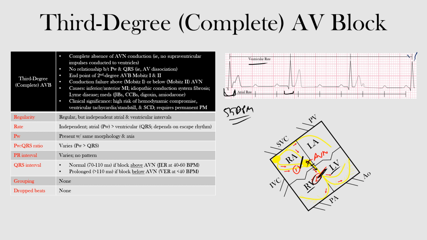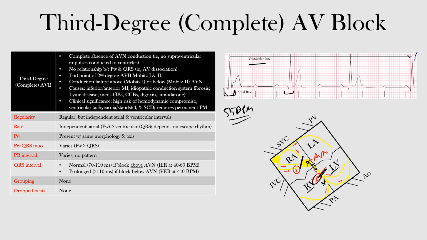It requires pacemaker placement as it can be life-threatening, and this is because the ventricular escape rhythm in such cases often has an inadequate rate, and there is the risk of ventricular tachycardia and asystole. Okay, so even though you may have a ventricular escape rhythm that comes below the block, it may be inadequate and really be life-threatening. Okay.